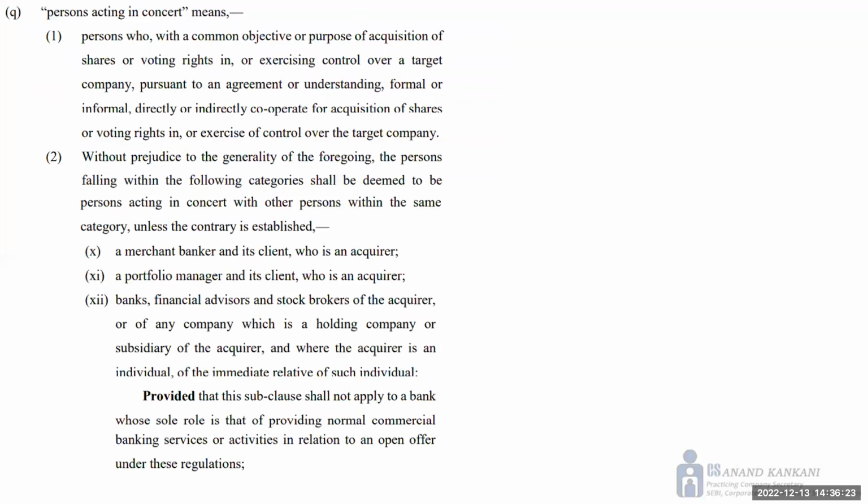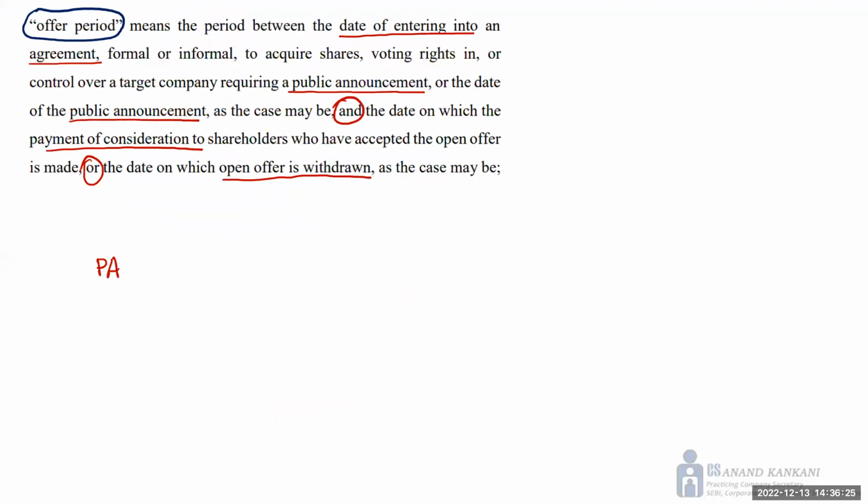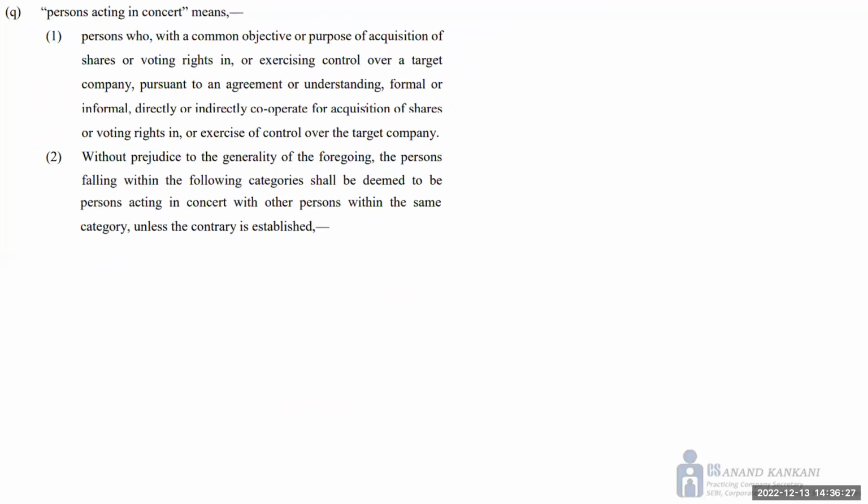So tendering period and offer period, these are the two definitions which you should know. The next most important definition from your exam point of view is the definition of person acting in concert. If you get a 5-mark, a 4-mark, or a 7-mark question on what is person acting in concert, do start with this part, that the definition of PAC is divided into two parts.